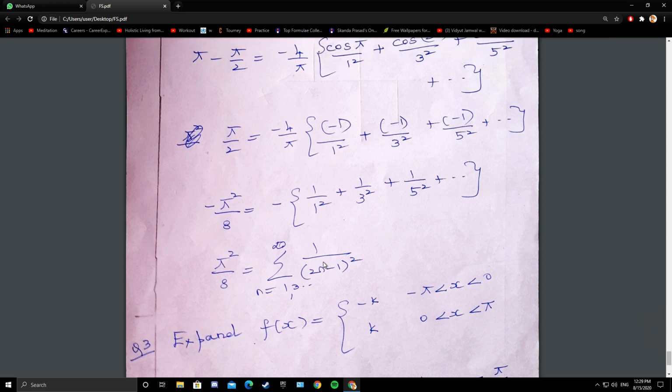One of the applications of Fourier series is to find the sum to infinity of a series. So with this I stop the lecture. This problem will be discussed in the next class.